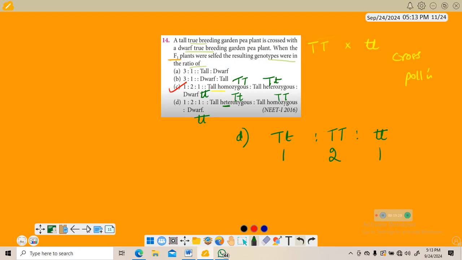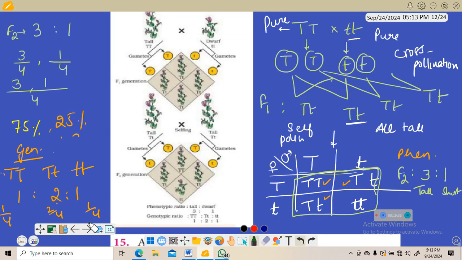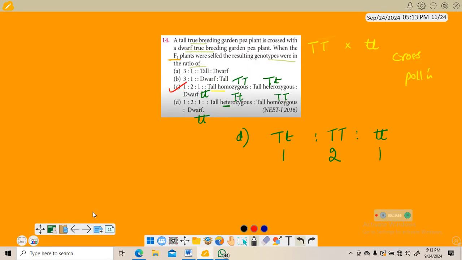So if we see the genotypic ratio, this is the answer. Hybrid is 2, like impure form is 2, right? So here it should be like this.